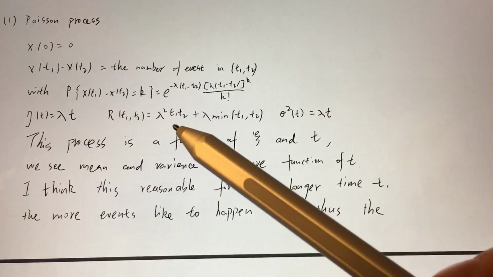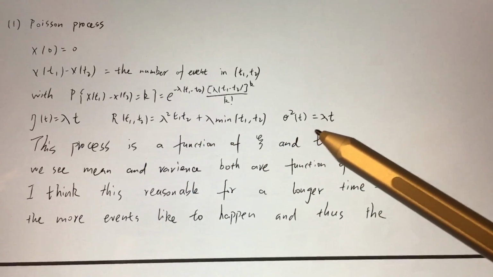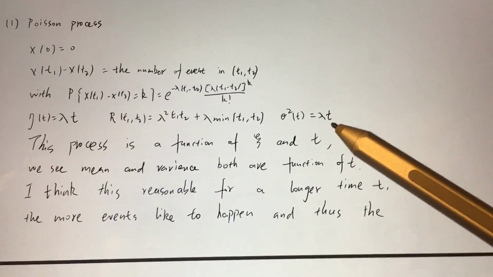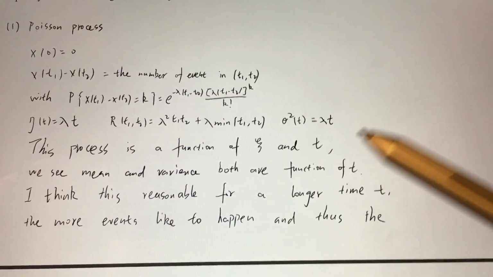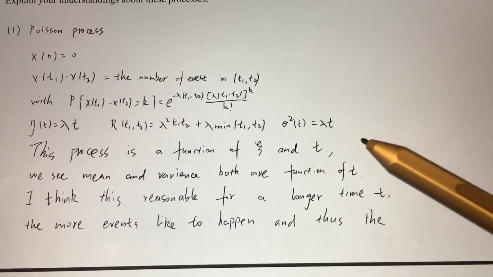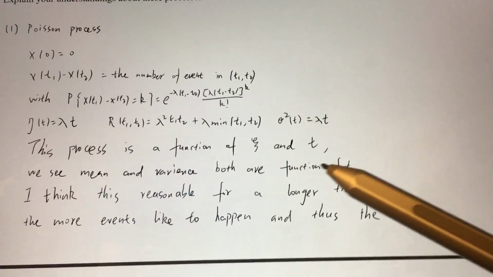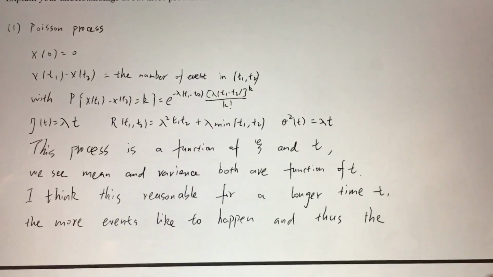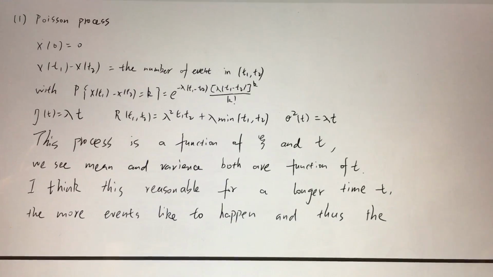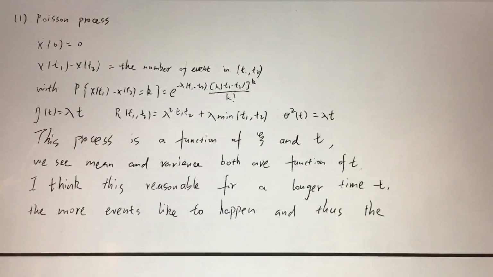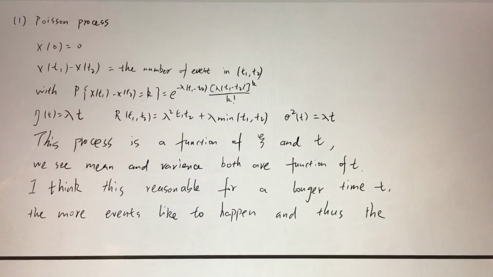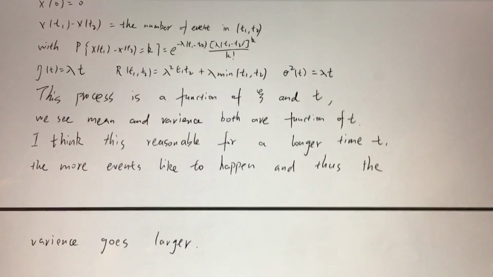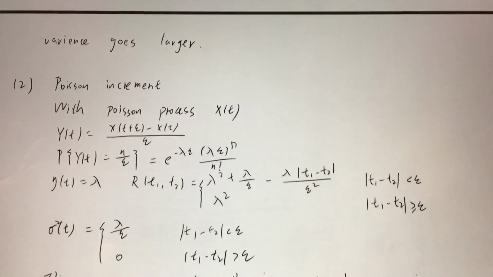The autocorrelation function is this, and the variance is lambda t. So this process is a function of the events and time. We see the mean and the variance both are a function of t. This is reasonable for a long time t: the longer the time, the more events are likely to happen, and the variance goes larger.